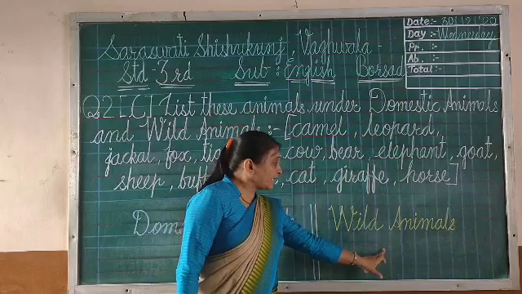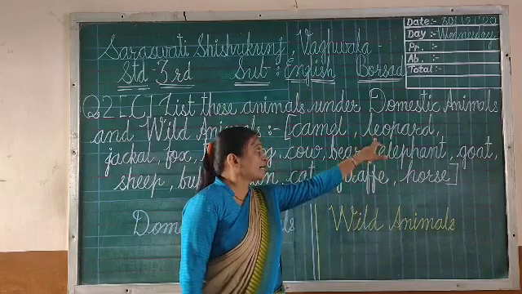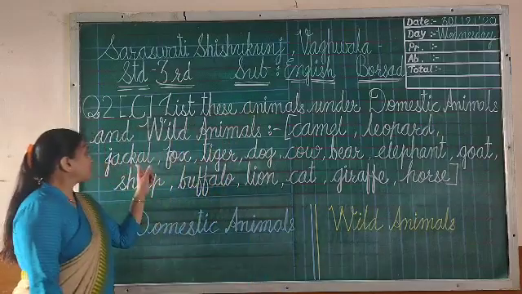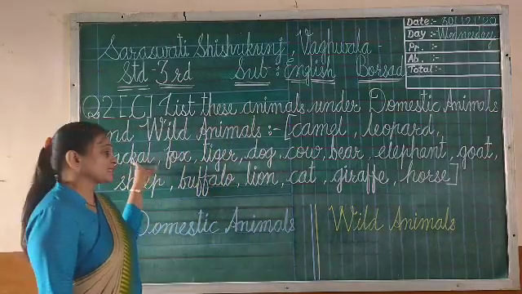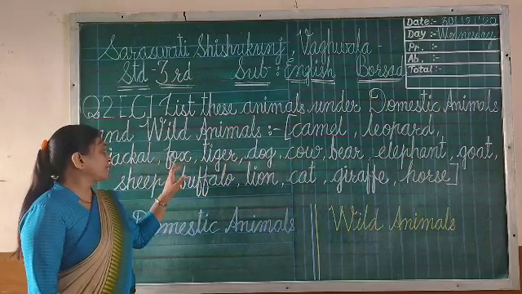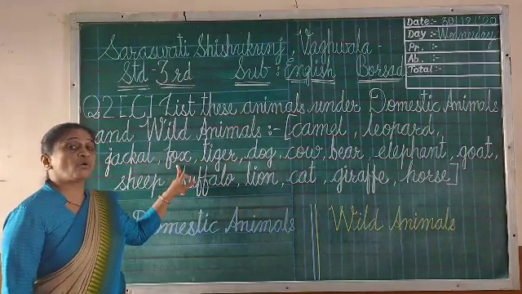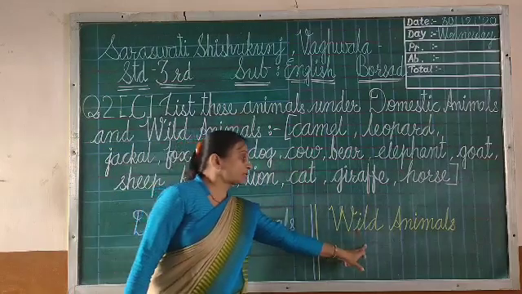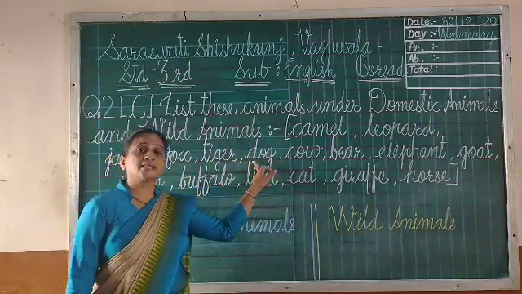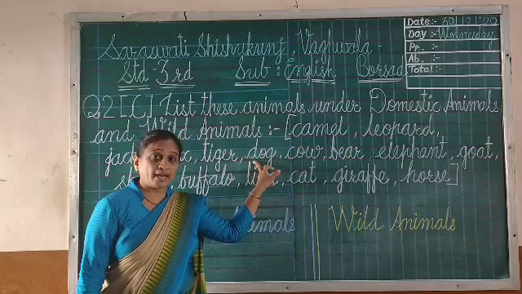Leopard is wild animal. Okay. So write leopard in the wild animal column. Then after jackal. Jackal is wild animal, so write in this column. Then after fox. Fox is also wild animal, so you have to write in this column. Then after dog. Dog is pet animal, faithful animal, right?